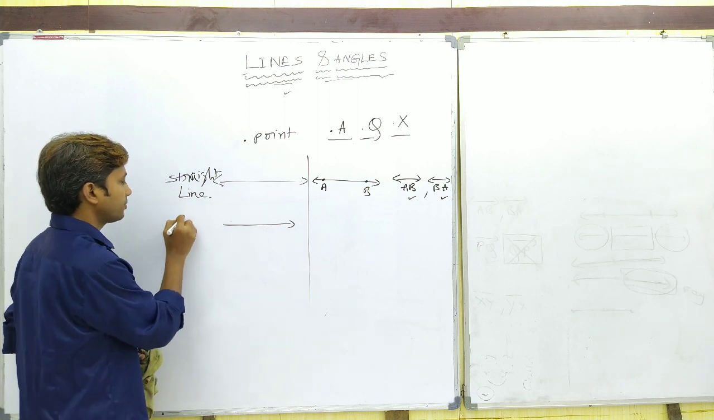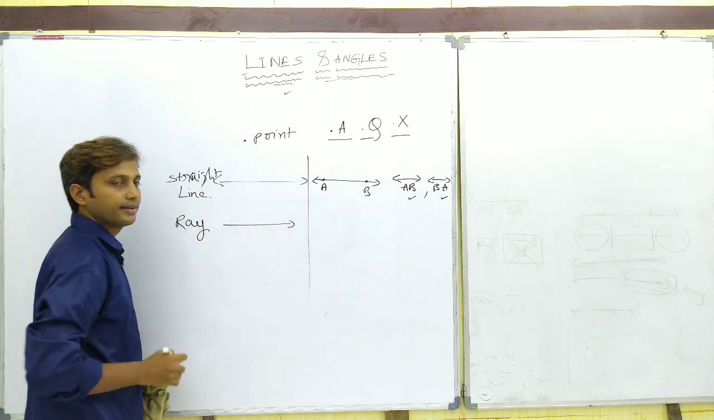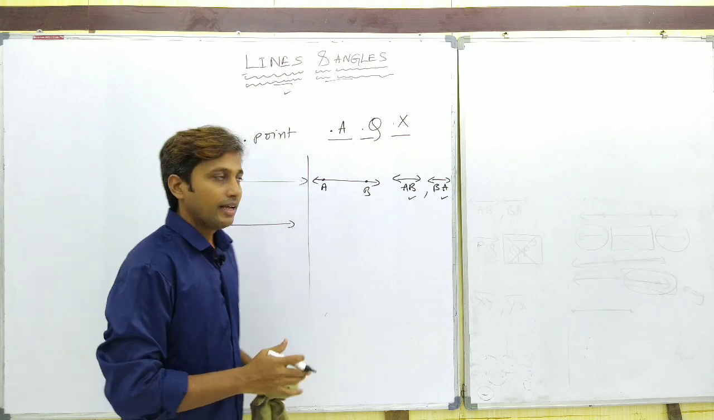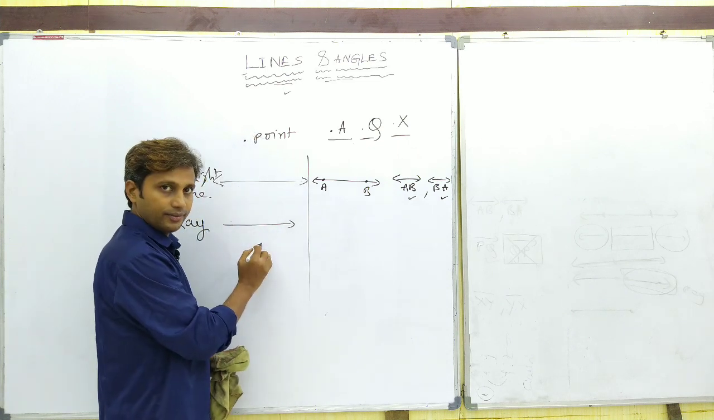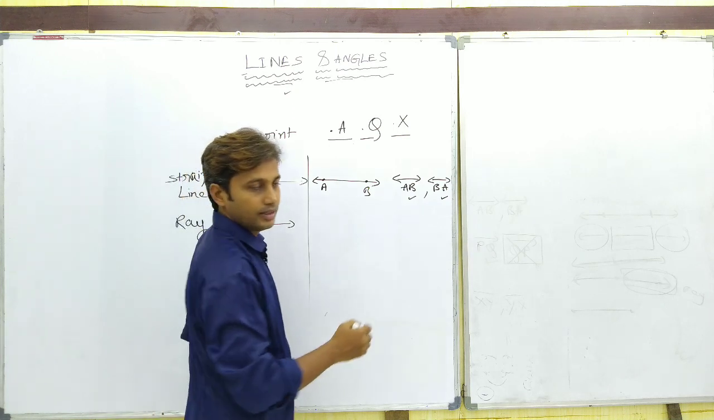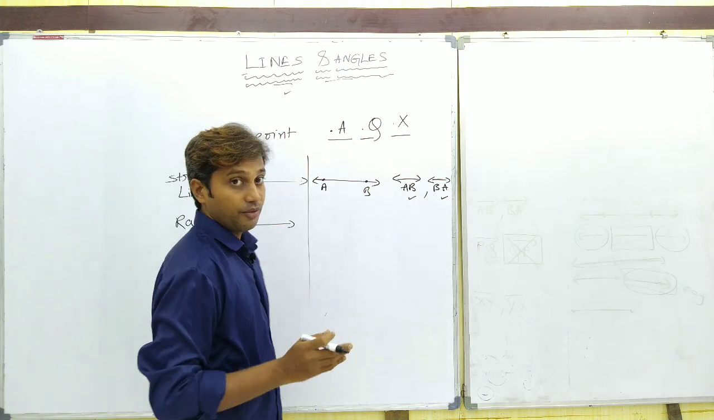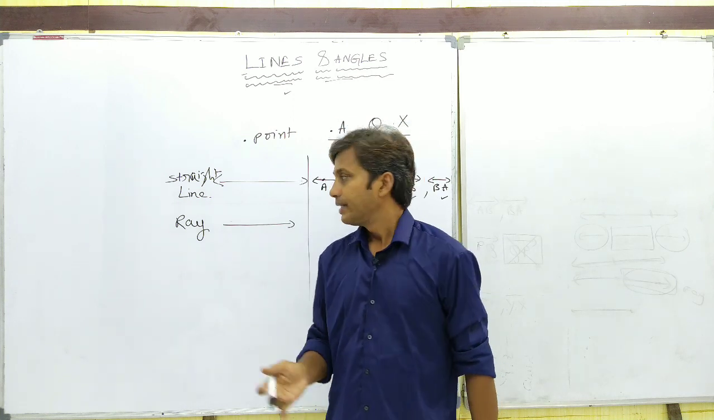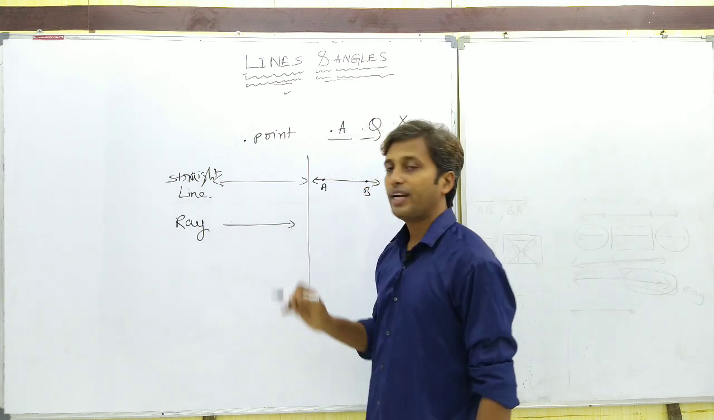We call this a ray. What is meant by ray? A part of a straight line for which there exists an initial point and there is no end point. Okay, so now tell me, what is the nature of a ray? There is an initial point but there is no end point.